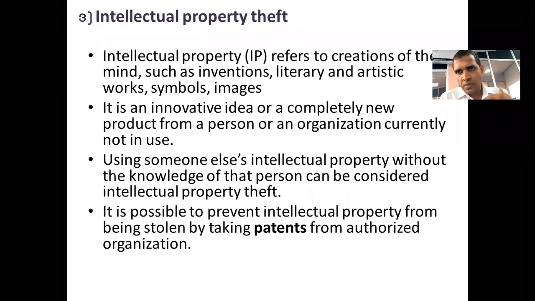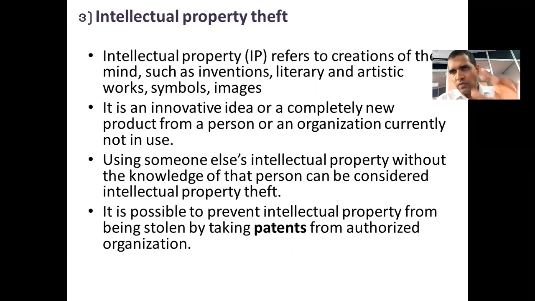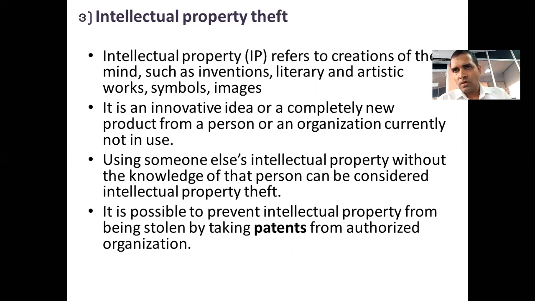Intellectual property, I just now explained. Intellectual property is an innovative idea related to literature, business trademarks, or machinery in someone's mind. Stealing such property is called intellectual property theft. To prevent that intellectual property theft, the inventor has to obtain an official document called a patent from the government. The patent is an official document which ensures the ownership of the inventor.